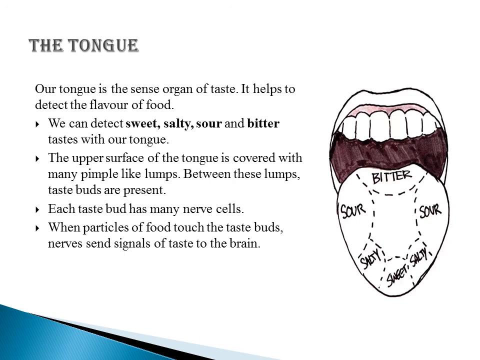The tip of the tongue has taste buds to detect sweet taste. The sides of the tongue are sensitive to salty and sour taste. The back of the tongue has taste buds to detect bitter taste.